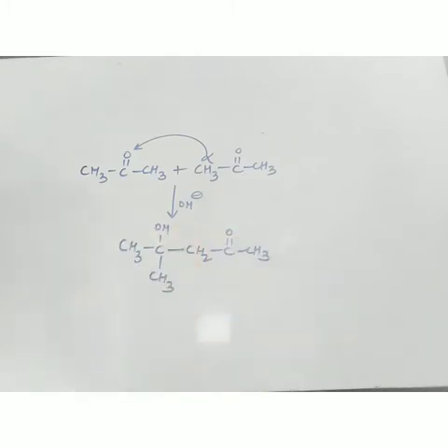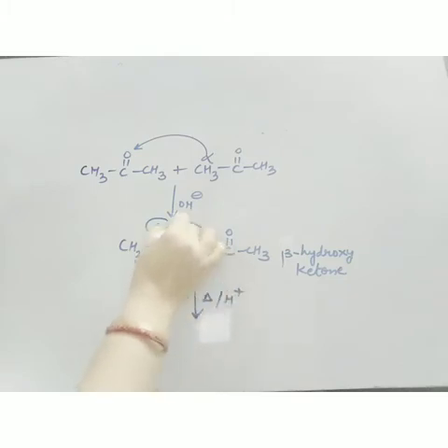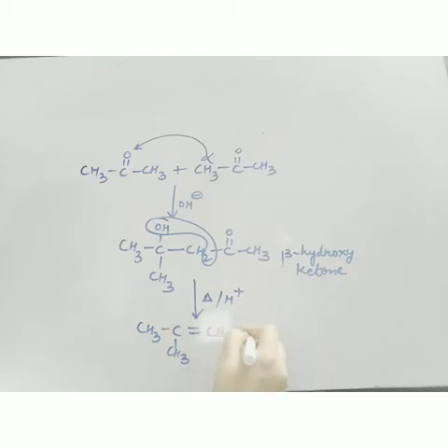Okay. Now what is this compound? This is not aldol. Now this compound is beta hydroxy ketone. And beta hydroxy ketone should be named as ketol. Okay, ketol. But generally we use a common term aldol for aldehydes as well as ketones. So it is now again heated in the presence of acid. So beta elimination, OH from here and H from here. So we'll get this compound, unsaturated ketone.